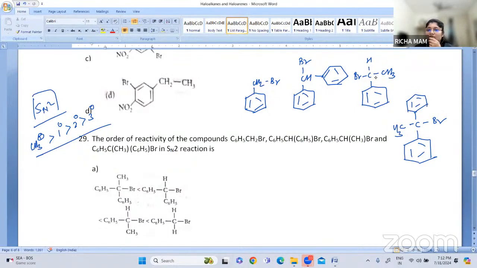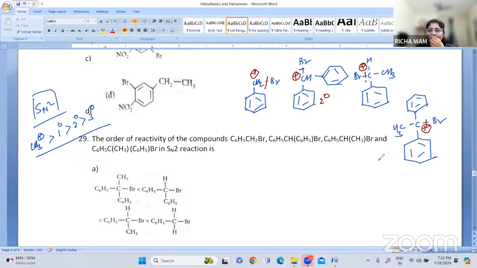Now this one, okay, now we know that primary are more stable. Now here, when we break this bond, one carbocation is formed. So this is a primary carbocation. Now here this bond is broken, so this will be a secondary. Now here when this is broken, again this is also a secondary. Now here when this bond is broken, so this is a tertiary.